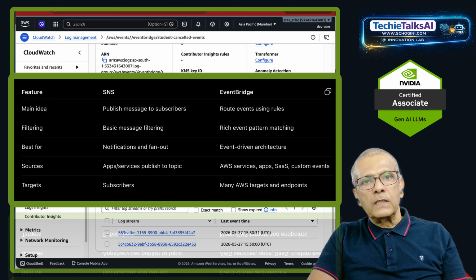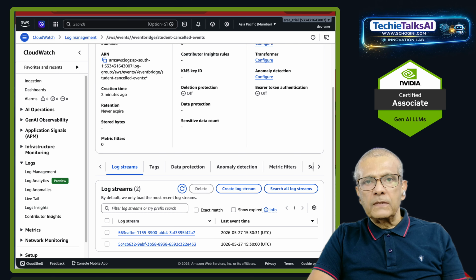SNS can have sources, apps, services, publishing to a topic. And EventBridge can have sources of AWS services, apps, SaaS, and custom events. SNS targets are subscribers. EventBridge targets are many AWS targets and endpoints. SNS says, I have a message, send it to all interested subscribers. EventBridge says, I have an event, let me inspect it and route it intelligently.